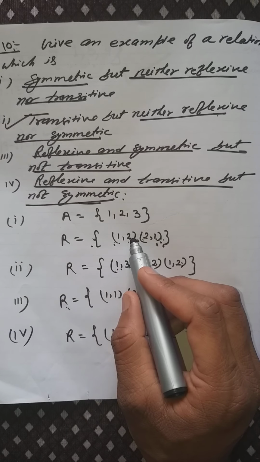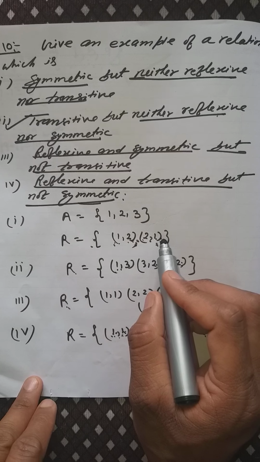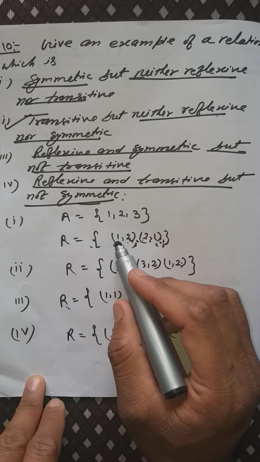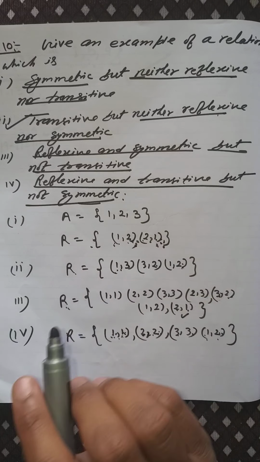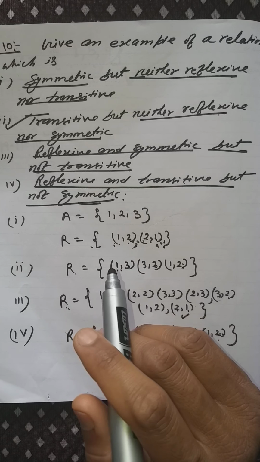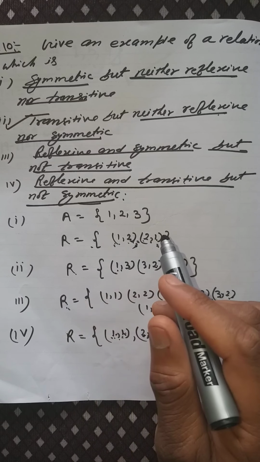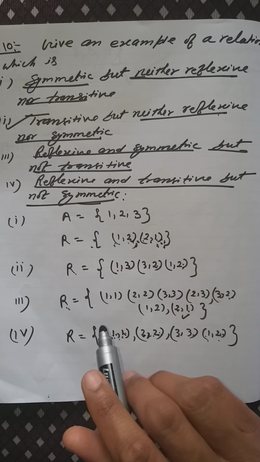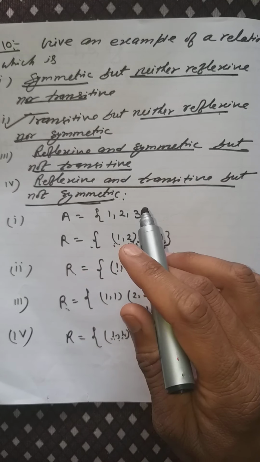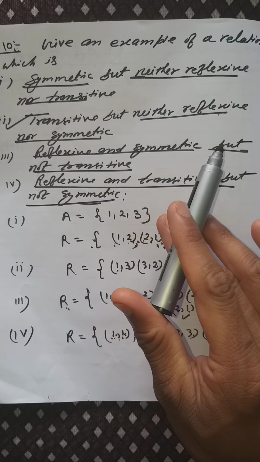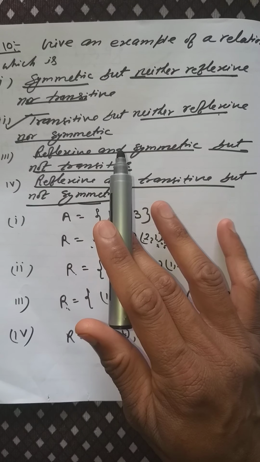Since (1, 2) belongs to R and (2, 1) belongs to R, then (1, 1) does not belong to this set, so therefore it is not reflexive and transitive.